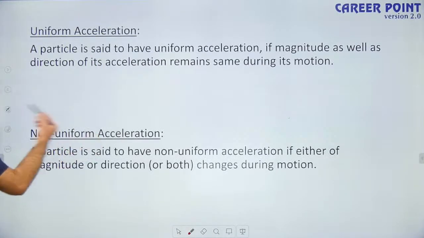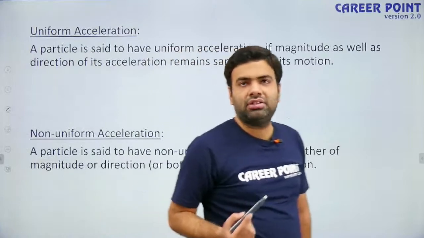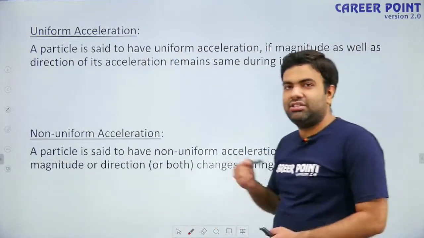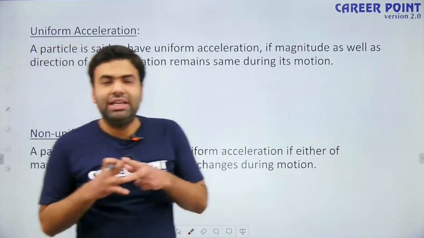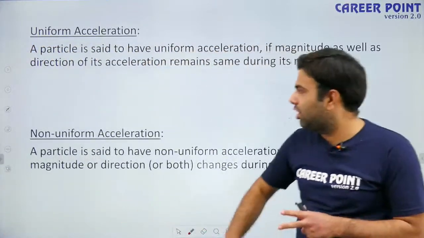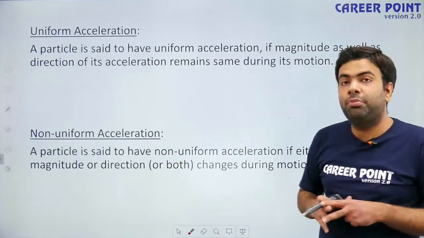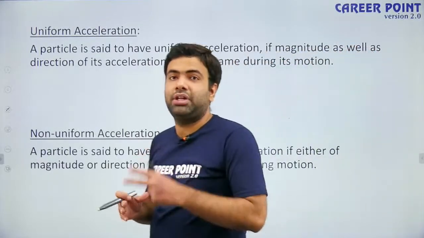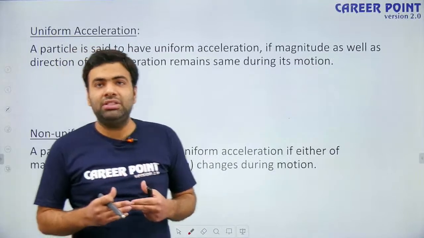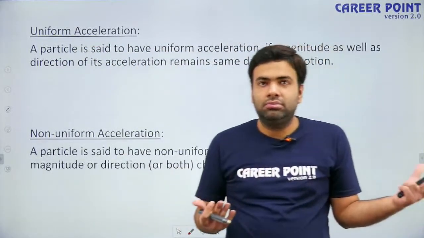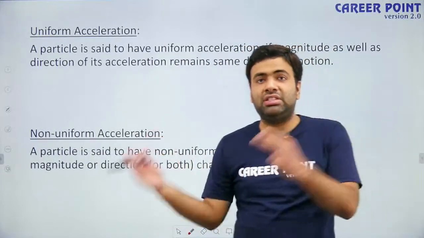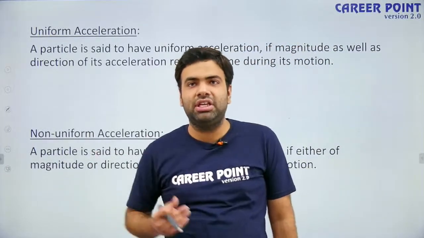Next, non-uniform acceleration. Non-uniform acceleration means if acceleration is changing, that means the instantaneous value of acceleration is changing. That means it is the case of non-uniform acceleration. Now, because acceleration is a vector quantity, change in acceleration means either the magnitude changes, that means acceleration is changed, or if the direction of acceleration is changing, that means acceleration has been changed.